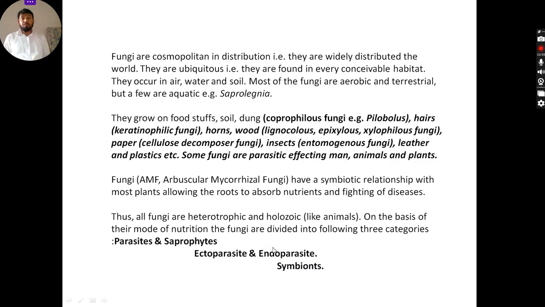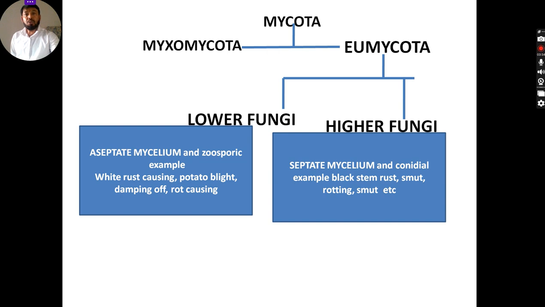So fungi are cosmopolitan in their distribution. On the basis of their occurrence in aquatic and terrestrial habitats, they are categorized as aquatic fungi and terrestrial fungi. Another important type of fungi is referred to as symbiotic fungi, or the mycorrhizal fungi. And on the basis of mode of nutrition, they are heterotrophic and basically dependent on others for their nutrition. So on the basis of this, we can categorize the fungi as parasitic fungi and saprophytic fungi.